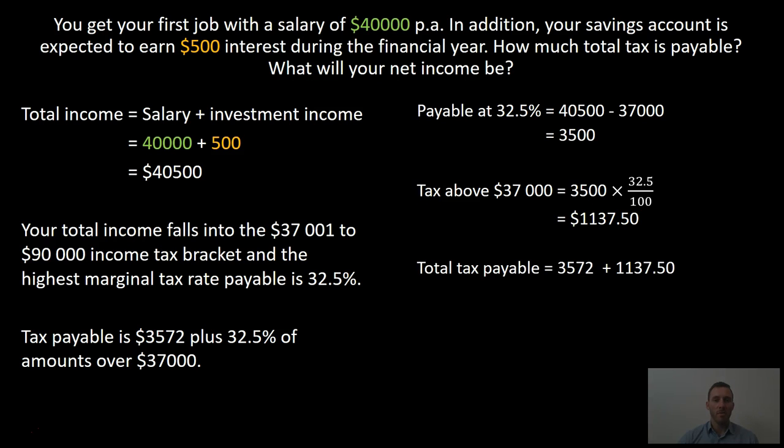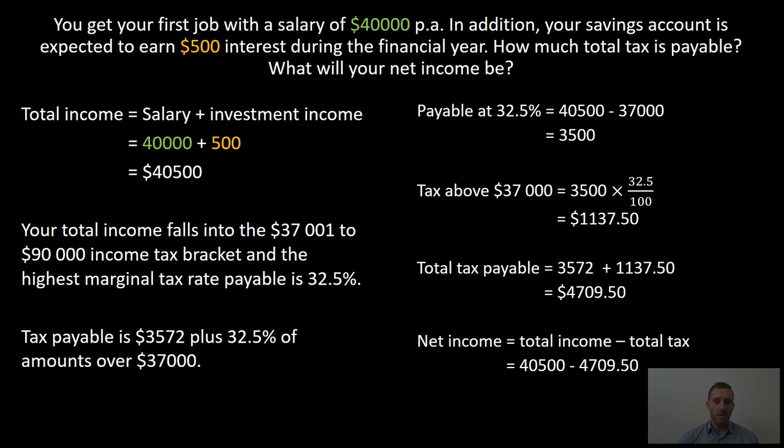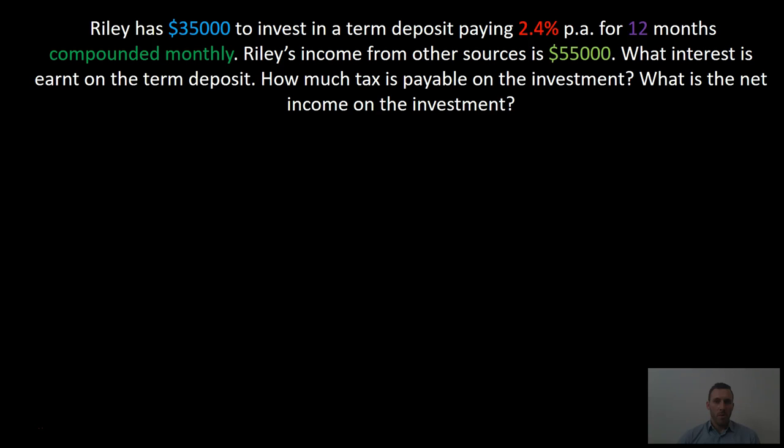Now the total tax payable is the $3,572 plus the amount that we have calculated above 37,000, which is $1,137.50. So the total tax payable is $4,709.50. The net income is the total income, take away the tax, so you're $40,500, take away $4,709.50, and the net income, this is your take-home income, is $35,790.50.